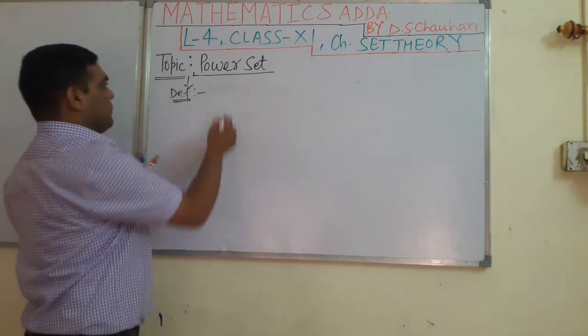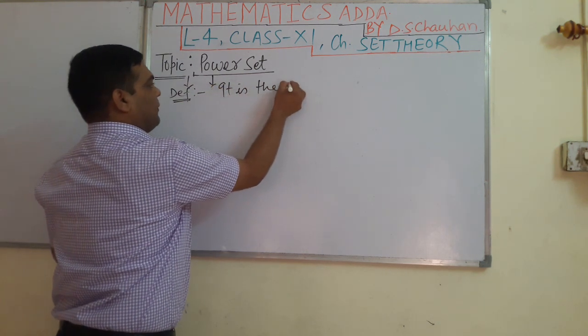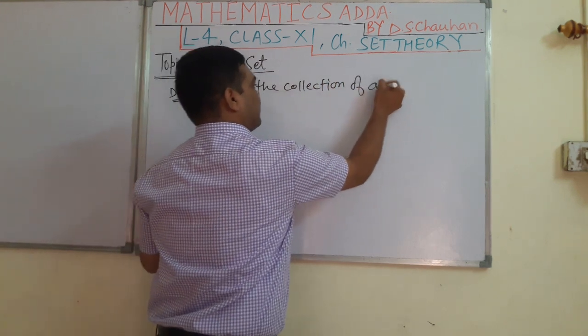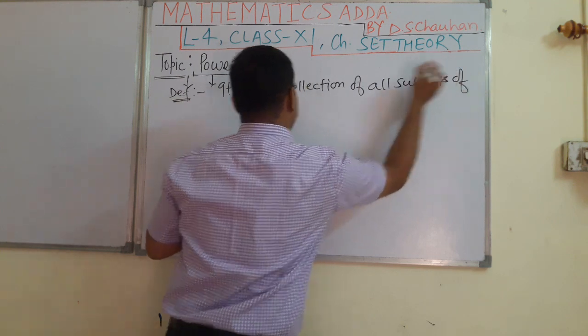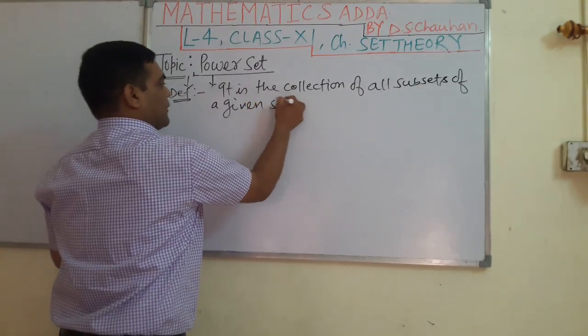This is the question. Power set, it is the collection of all subsets of a given set.